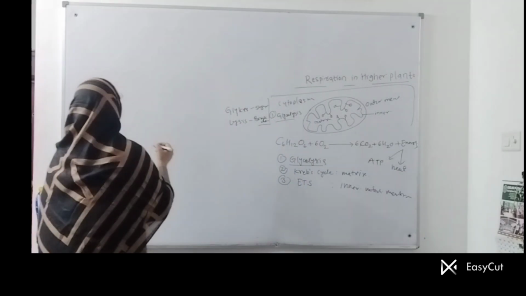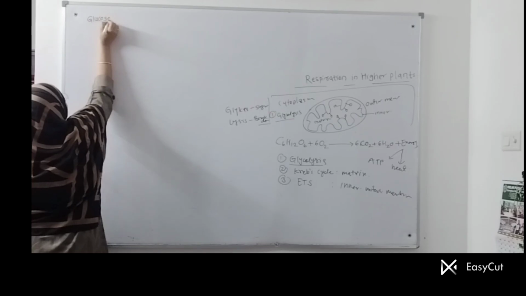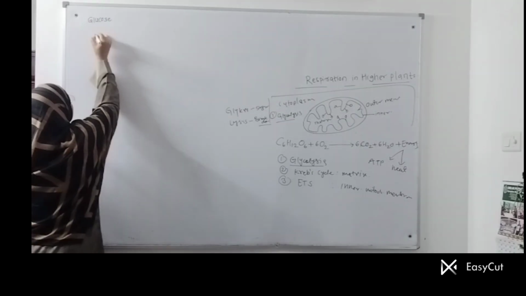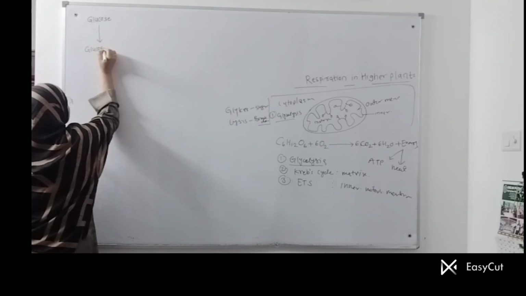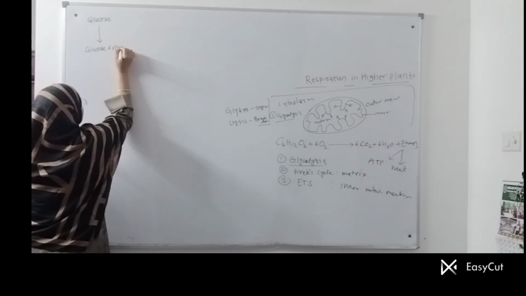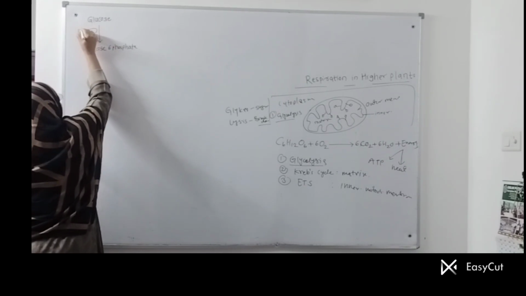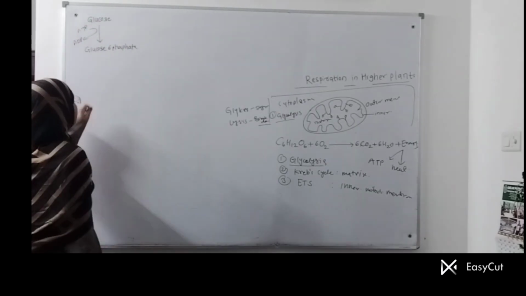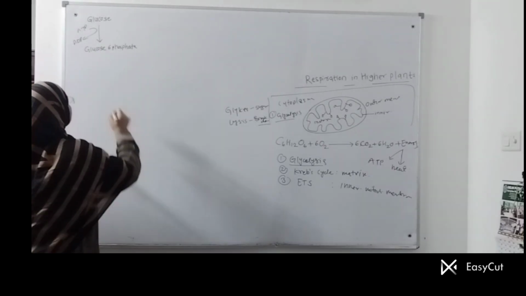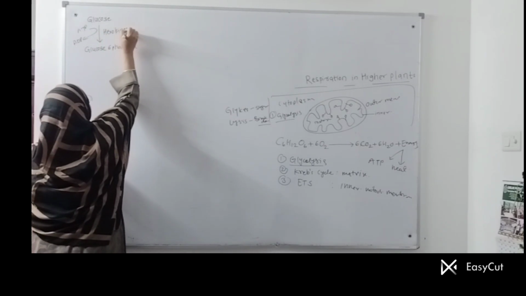So let's learn here. It is glucose which is converted into glucose 6-phosphate. You are seeing here that one phosphate has been added. It means that one ATP has been used and converted into ADP, and that phosphate is added to glucose to form glucose 6-phosphate. The enzyme involved here is hexokinase.